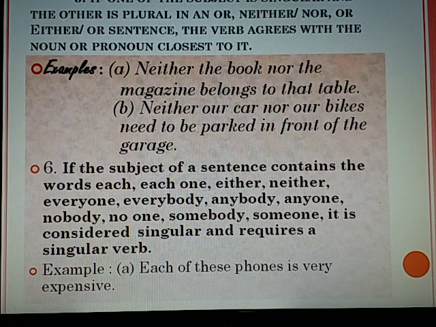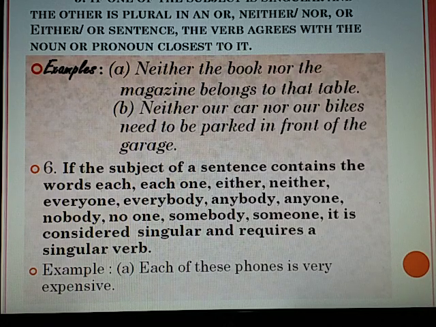Neither the book nor the magazine belongs to that table. Here, the verb agrees with the closest noun. Here, the noun is magazine. Neither our car nor our bikes need to be parked in front of the garage.